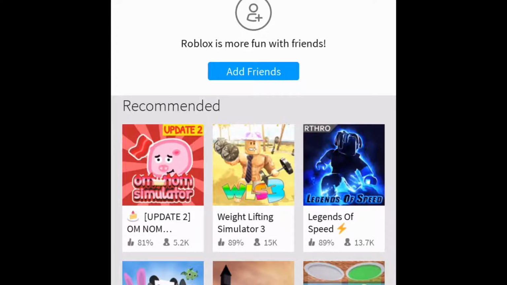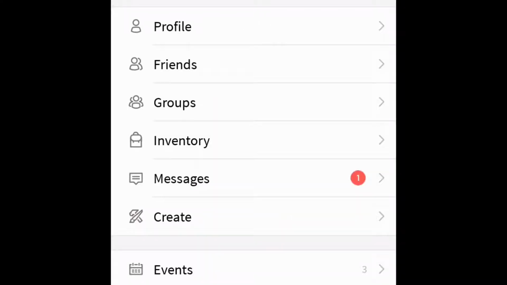Teaching you how to get this bird size, because if you know Roblox and you find this item and you're like, how do I get this? Well, you have to watch this video.